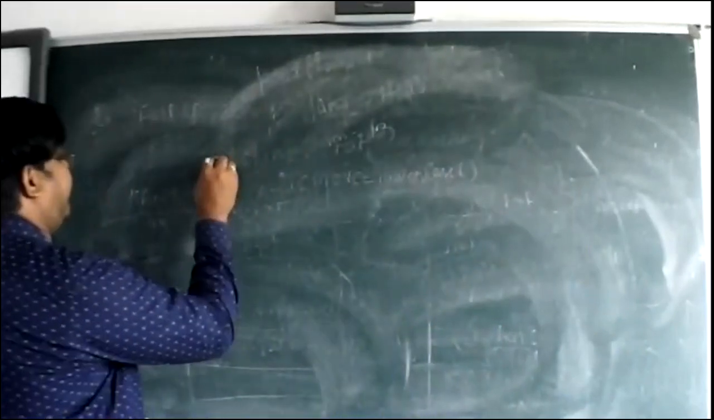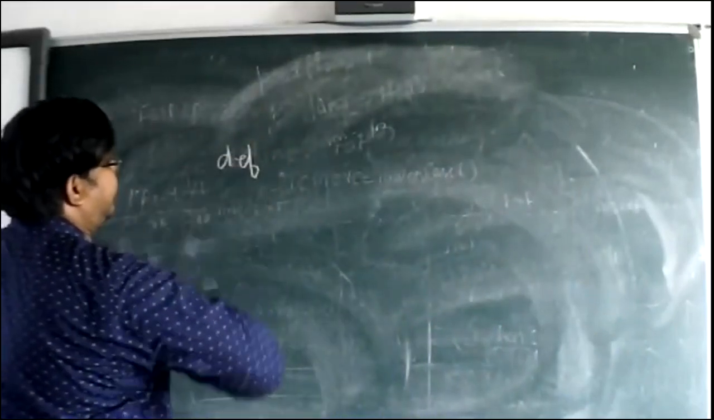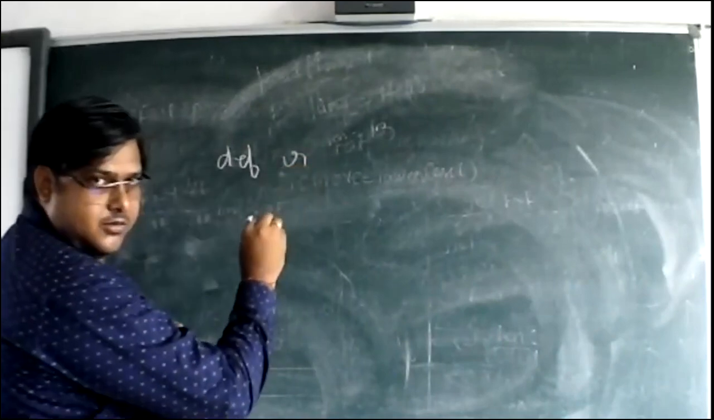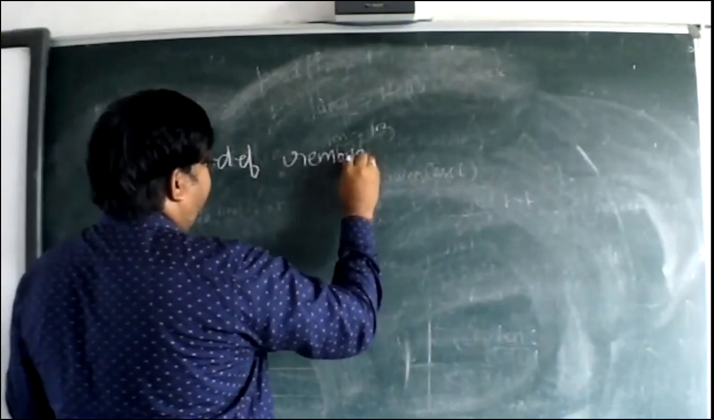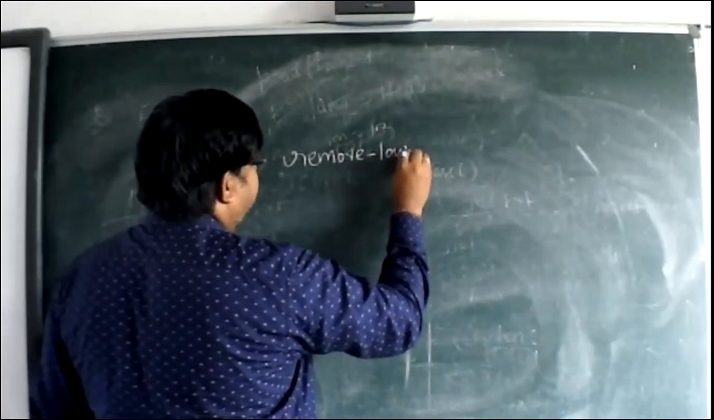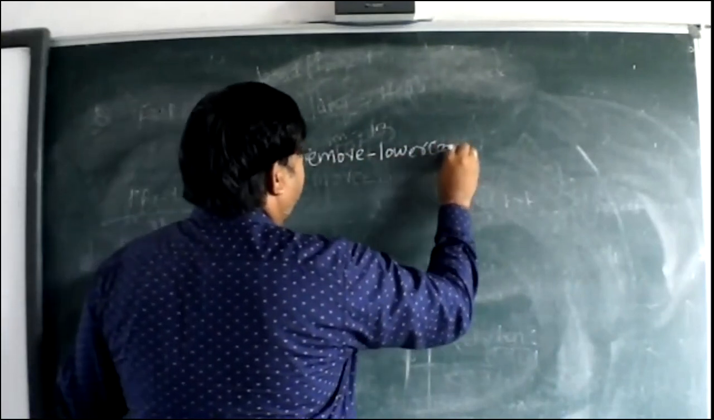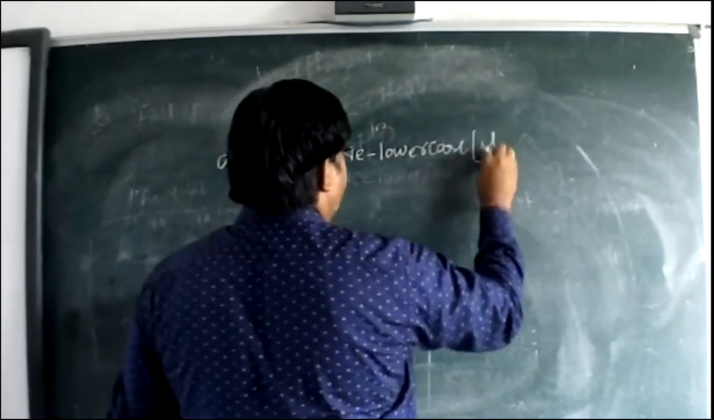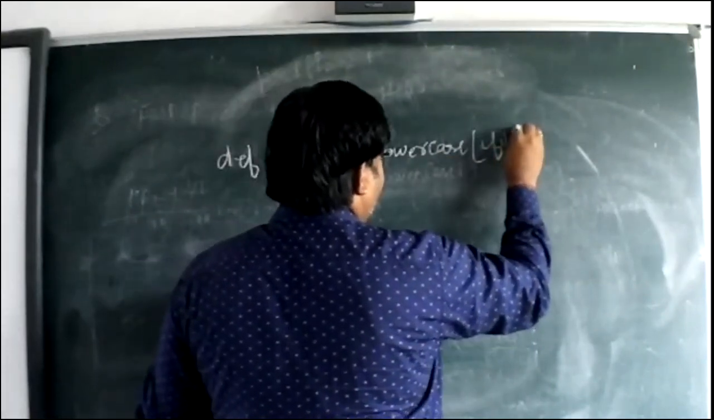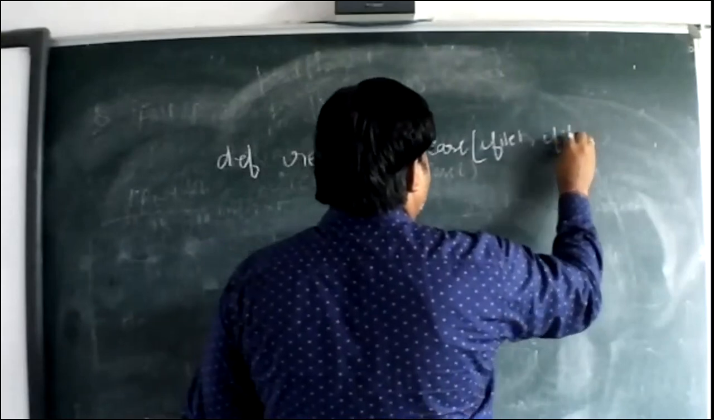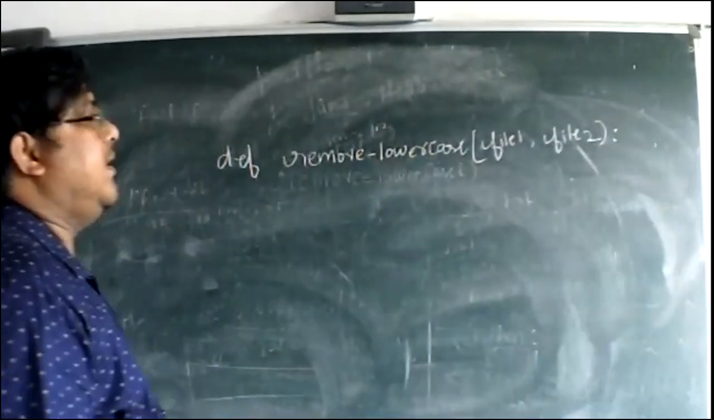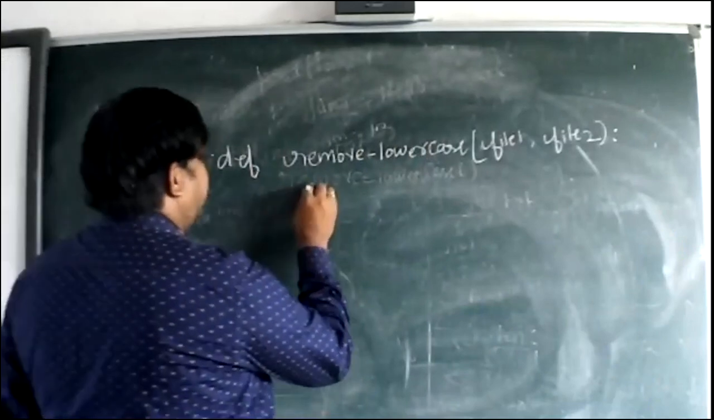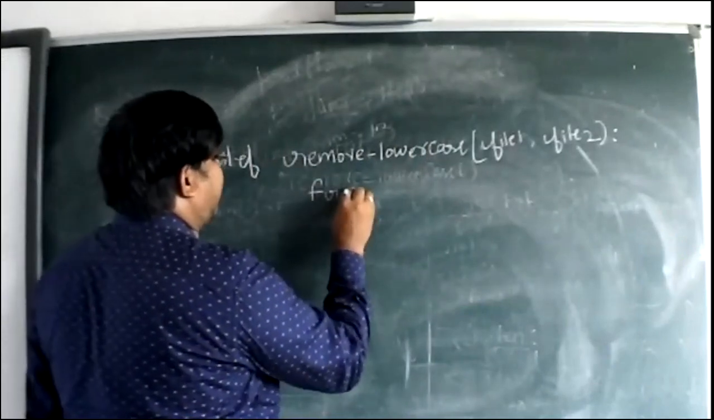We have to make one function here. Define remove lowercase, and in that we have to write file1, comma, file2. Clear? FR is equal to...